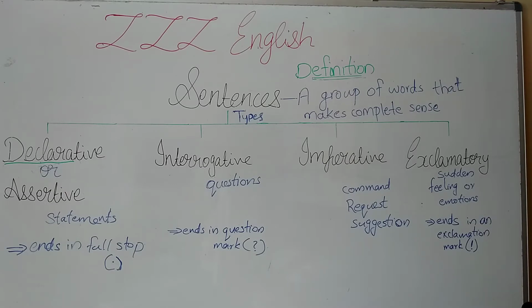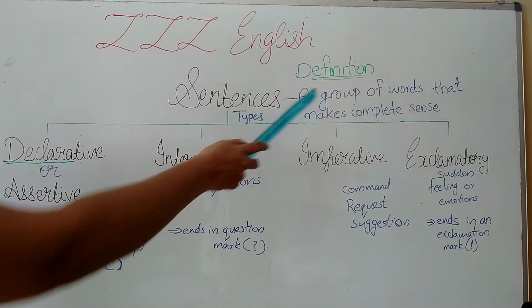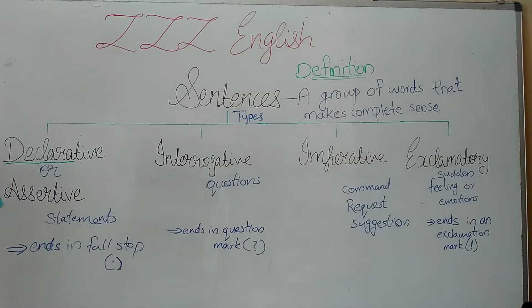Without beating around the bush, let's start with the first grammar topic, the sentence. So, what is a sentence? In order to express our thoughts, we use a group of words. Definition of sentence: a group of words that makes a complete sense. So, what is sense? It means meaning. A sentence has a complete meaning.